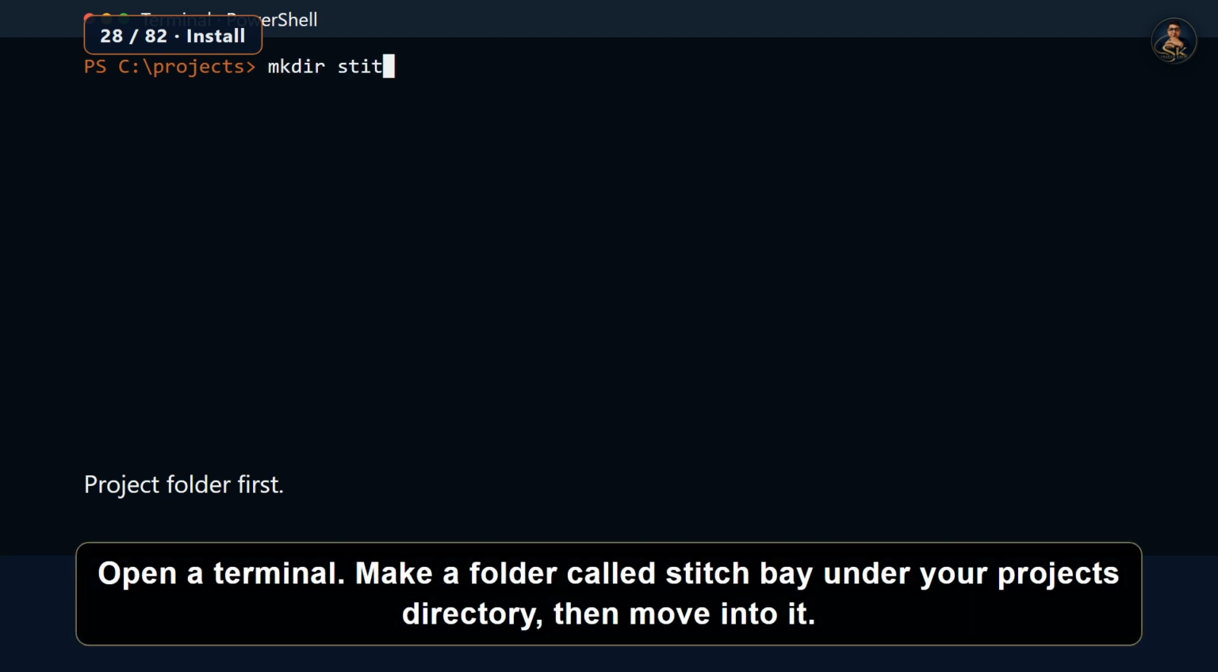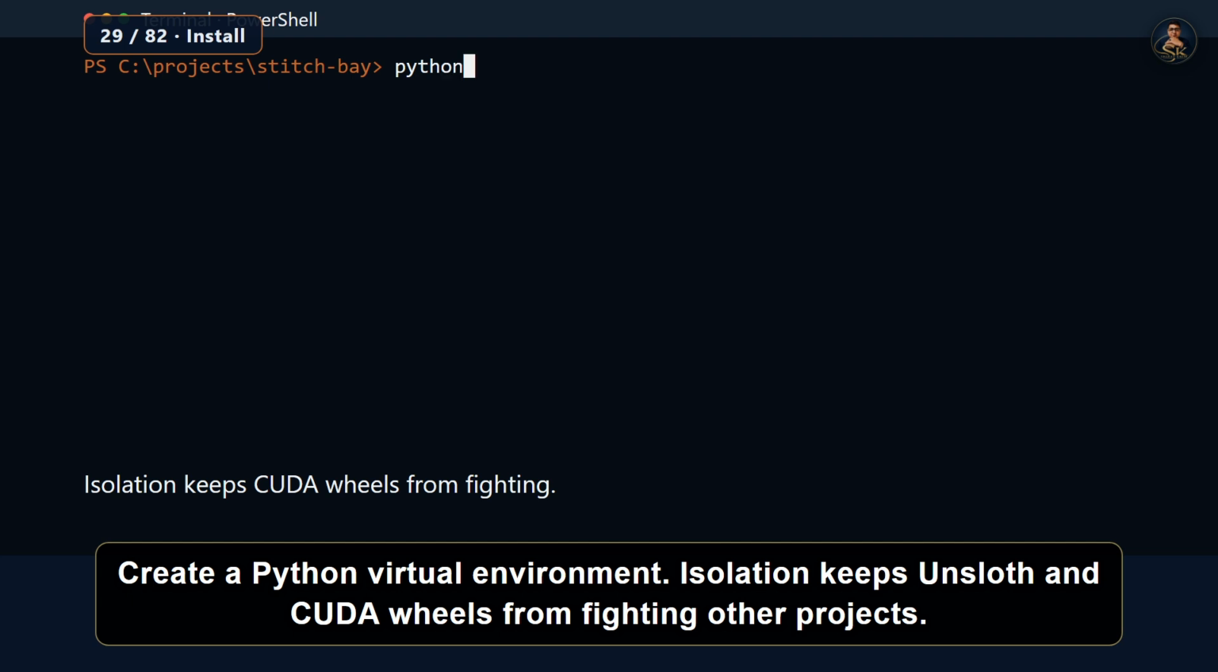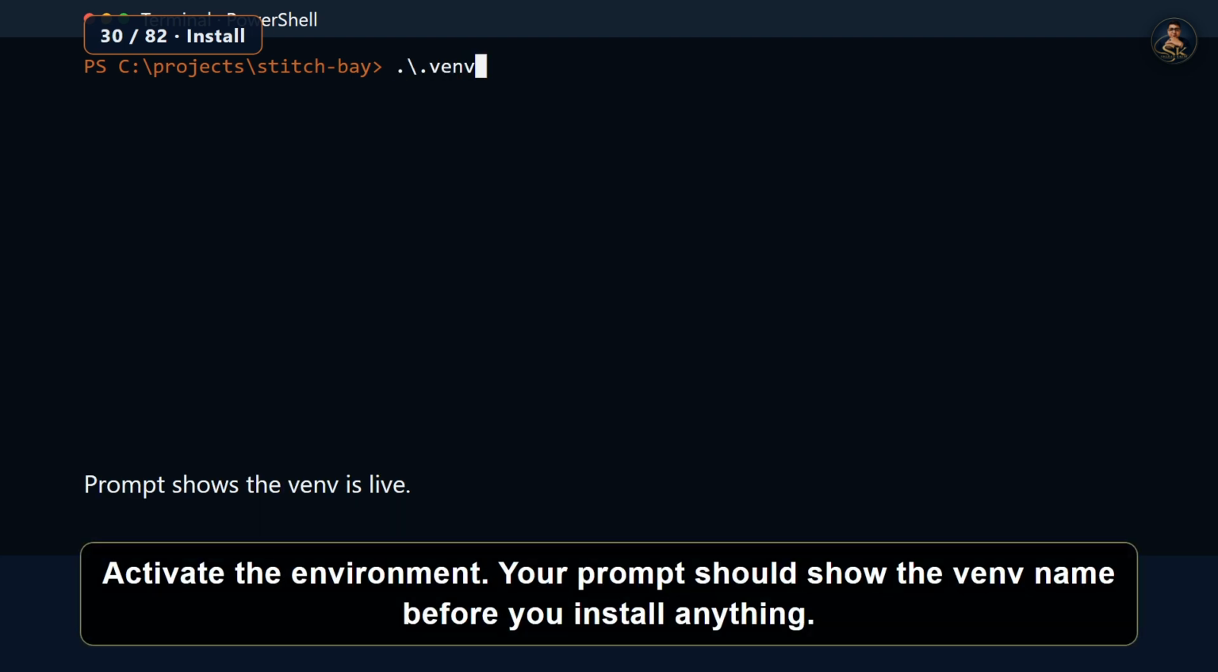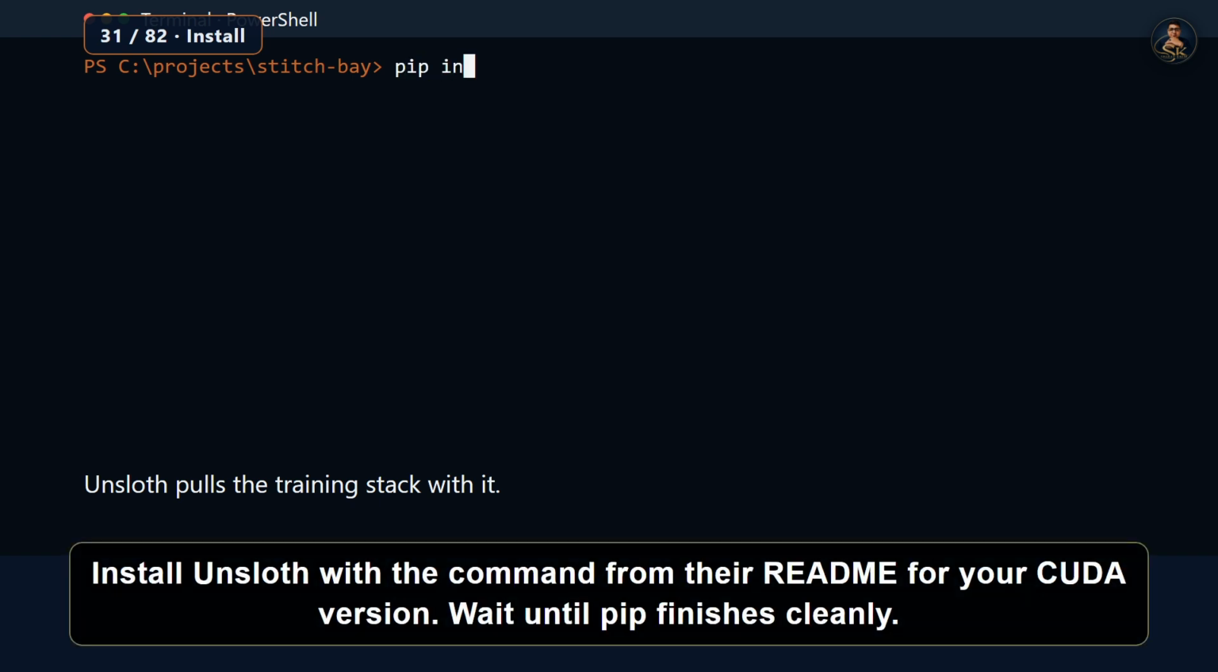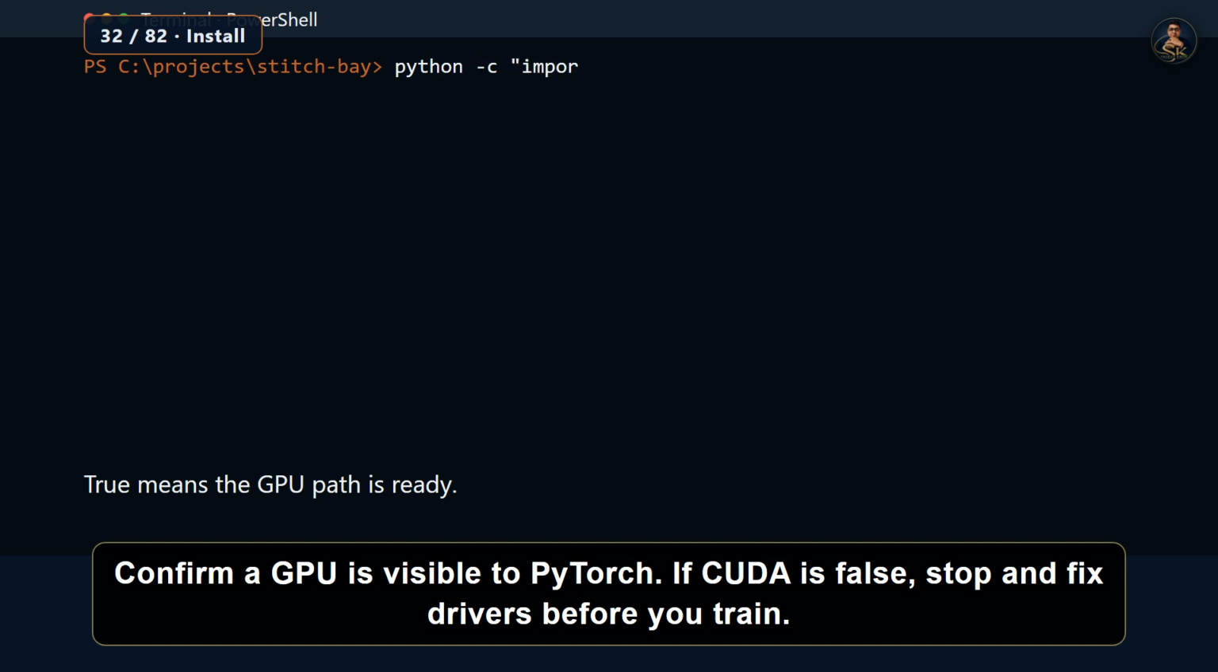Open a terminal. Make a folder called Stitch Bay under your projects directory, then move into it. Create a Python virtual environment. Isolation keeps Unsloth and CUDA wheels from fighting other projects. Activate the environment. Your prompt should show the venv name before you install anything. Install Unsloth with the command from the README for your CUDA version. Wait until pip finishes cleanly. Confirm a GPU is visible to PyTorch. If CUDA is false, stop and fix drivers before you train.